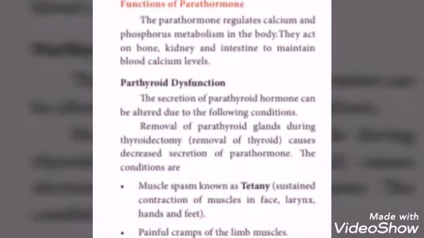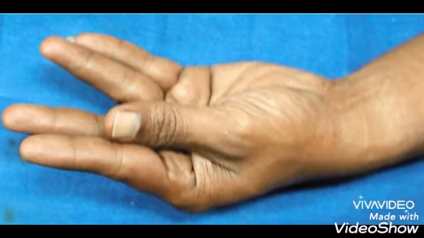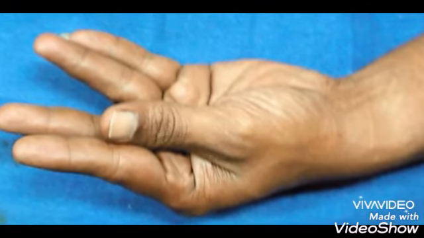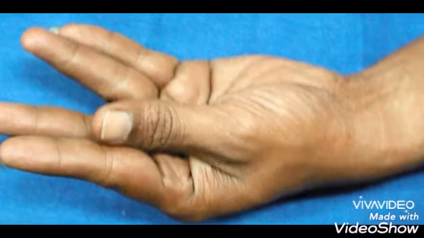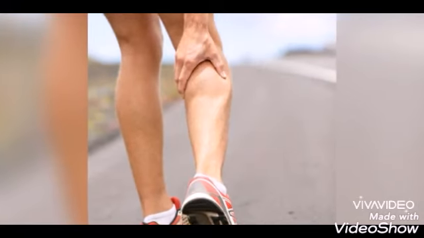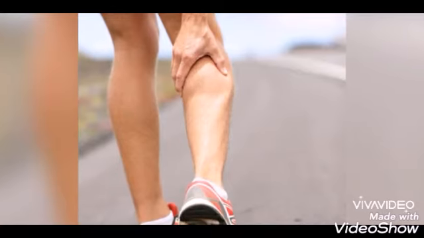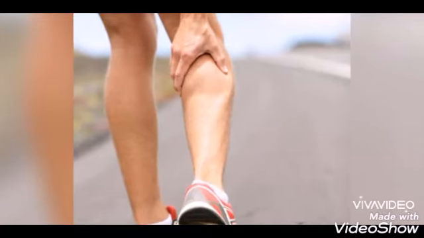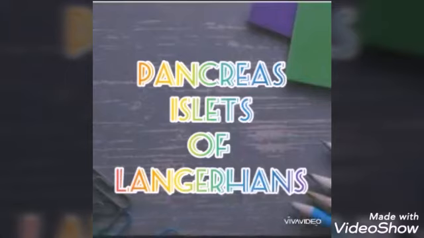secretion of parathormone. The conditions are muscle spasm known as tetany, sustained contraction of muscles in face, larynx, hands and feet. Sustained contraction means severe contraction but lack of relaxation. Painful cramps of the limb muscles. Severe pain occurs in legs.